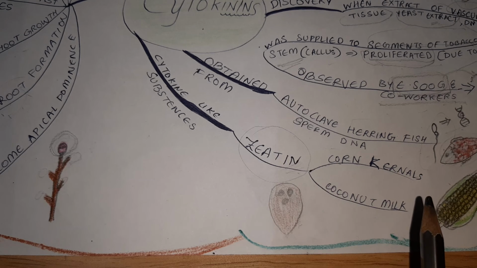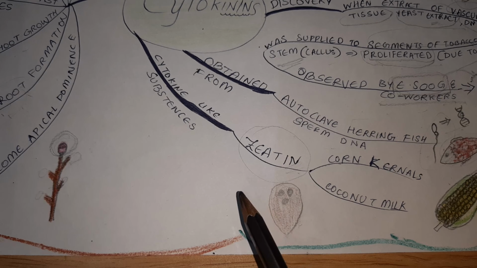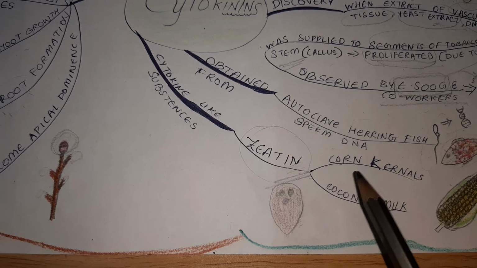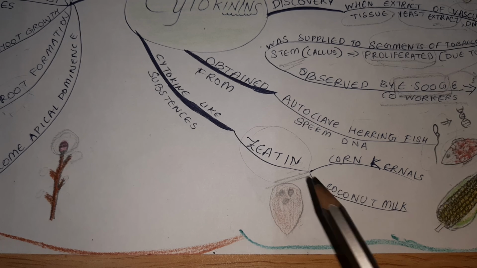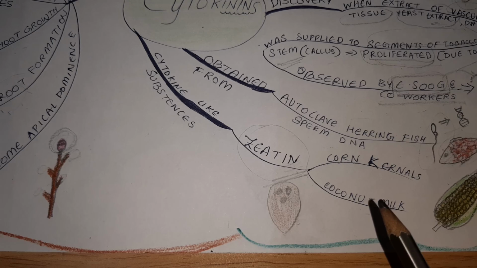Through further observations, we also got to know that cytokinin-like substances which help in growth were found. For example, zeatin. Zeatin is also a substance which has all the properties like cytokinin. This was found in corn kernels and in coconut milk.